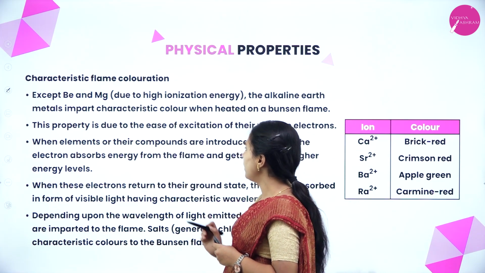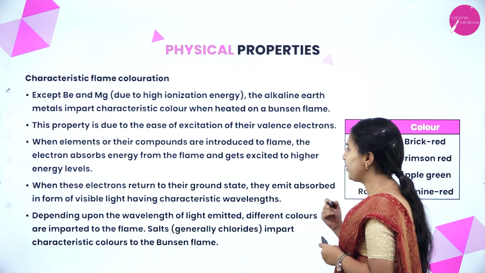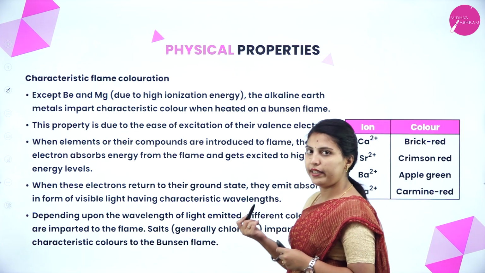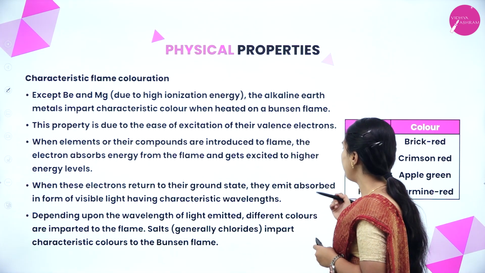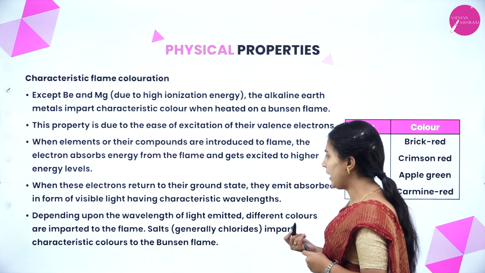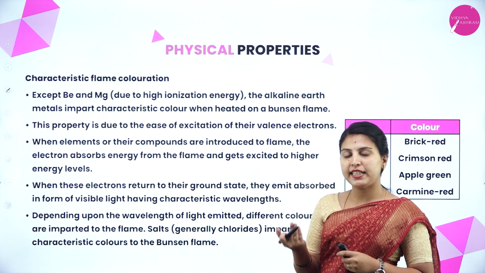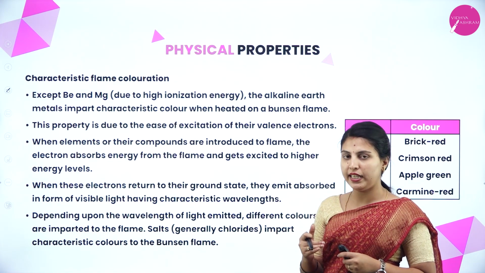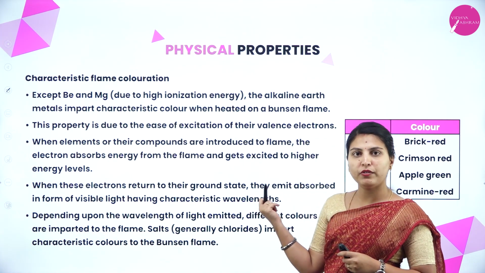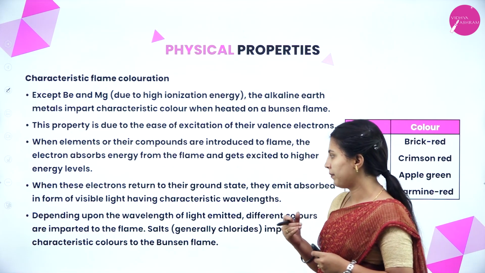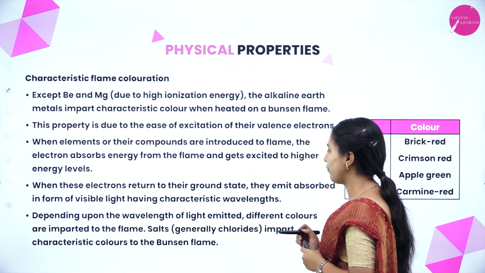When elements or their compounds are introduced to a flame, the electron absorbs energy from the flame and gets excited to higher energy levels. When these electrons return to their ground state, they emit the absorbed energy in the form of visible light having characteristic wavelength. The wavelength shows in the visible region as some color. Depending upon the wavelength of light emitted, different colors are imparted to the flame.